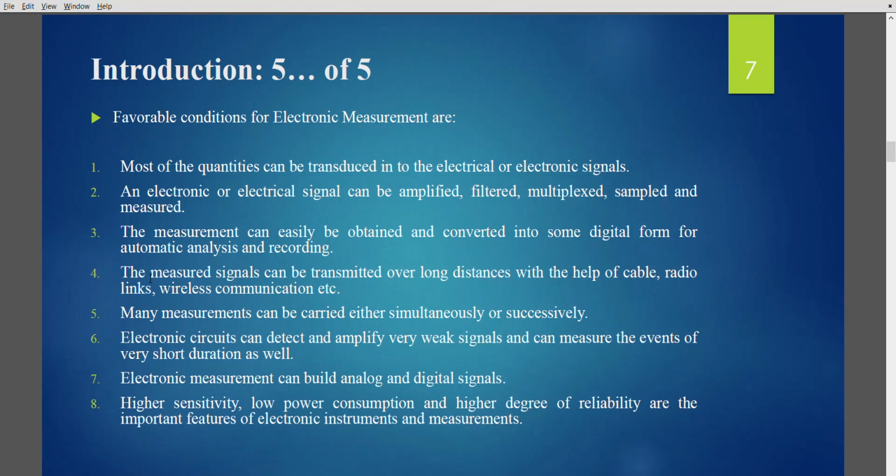Electronic circuits can detect and amplify very weak signals and can measure events of very short duration as well. Electronic measurement can be built on analog and digital signals. You can achieve higher sensitivity with low power consumption. Higher degree of reliability is one of the key features of electronic instruments and measurements.